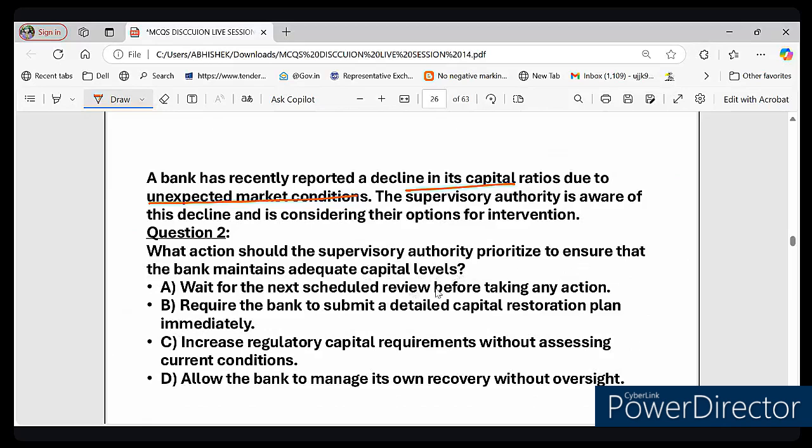Option A, wait for the next scheduled review before taking action. Option B, require the bank to submit a detailed capital restoration plan immediately. Option C, increase regulatory capital requirement without assessing current condition. Option D, allow the bank to manage its own recovery without oversight. What do you think is the correct answer to this particular question?